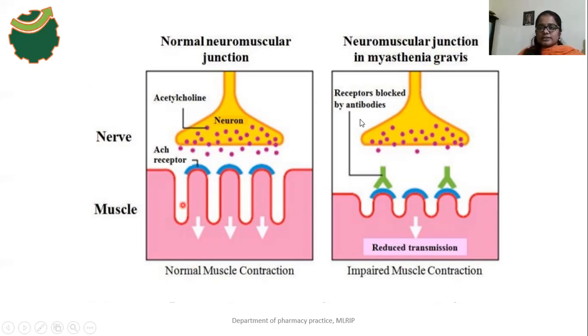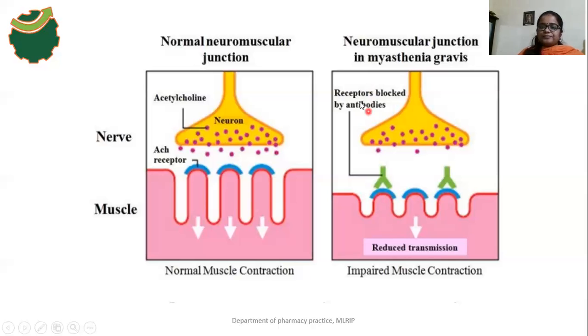And this one is the myasthenia gravis condition. So here, this Y-shaped thing is the antibody, and this green colored thing is the receptor. Here our immune system produces the antibodies. It is an autoimmune disorder, so our immune system produces antibodies. These antibodies will block these receptors. This blue colored thing is known as the acetylcholine receptors.